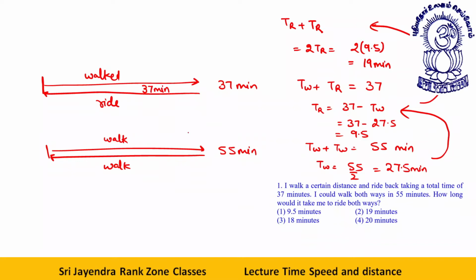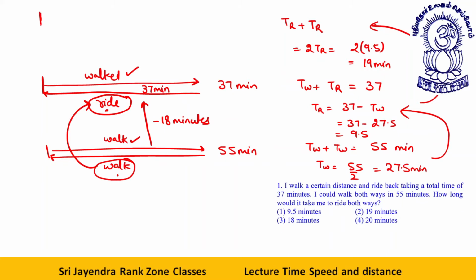The next shortcut is, the moment I jump from here, I change the scenario. Of the two walks, one walk is replaced by a ride. Both of these are walks, and this particular walk is replaced by a ride. What's happening when this walk is replaced by a ride? 55 is getting changed into 37, that is minus 18 minutes.